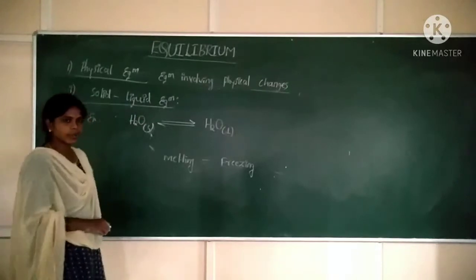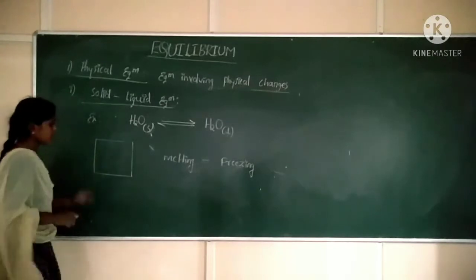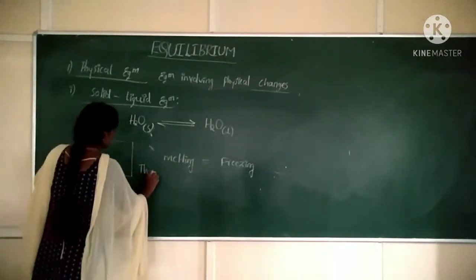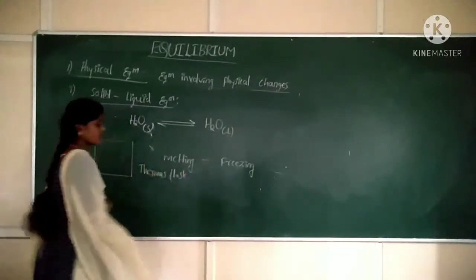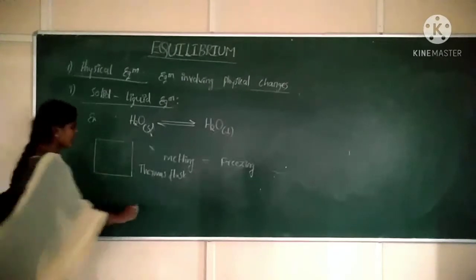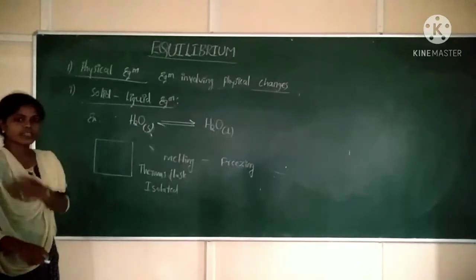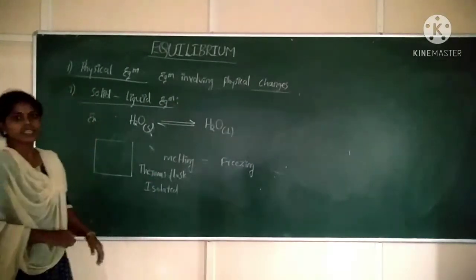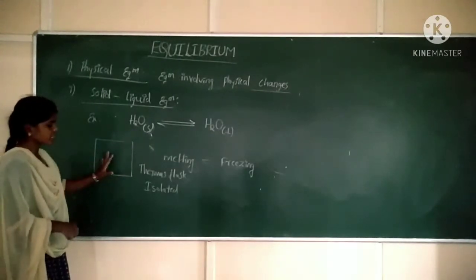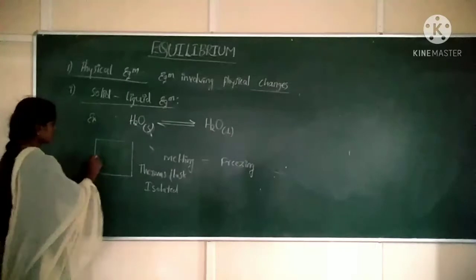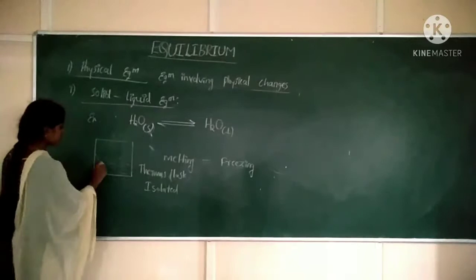For example, take a closed container or take a thermos flask. Thermos flask is which type of system? Isolated system. There is no exchange of matter as well as energy. Correct? So take a thermos flask, a closed container, that is an isolated system. In this isolated system, I am taking water.